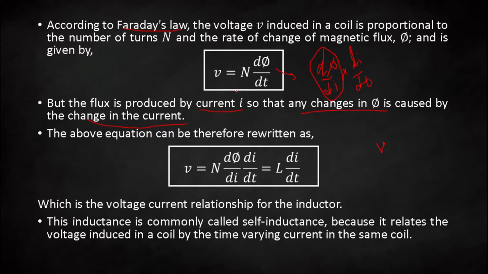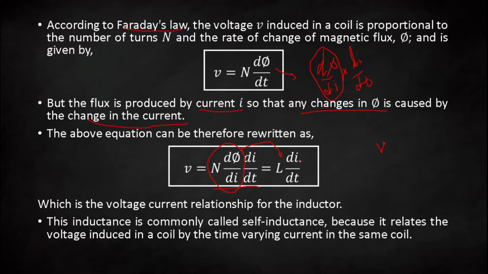Putting the value of d phi by dt into the equation, we get this form. Now the term n multiplied by d phi by di is nothing but the inductance L. Putting the value of L here, we get the voltage induced in an inductor, V is equal to L di by dt, which is the voltage and current relationship in case of an inductor.